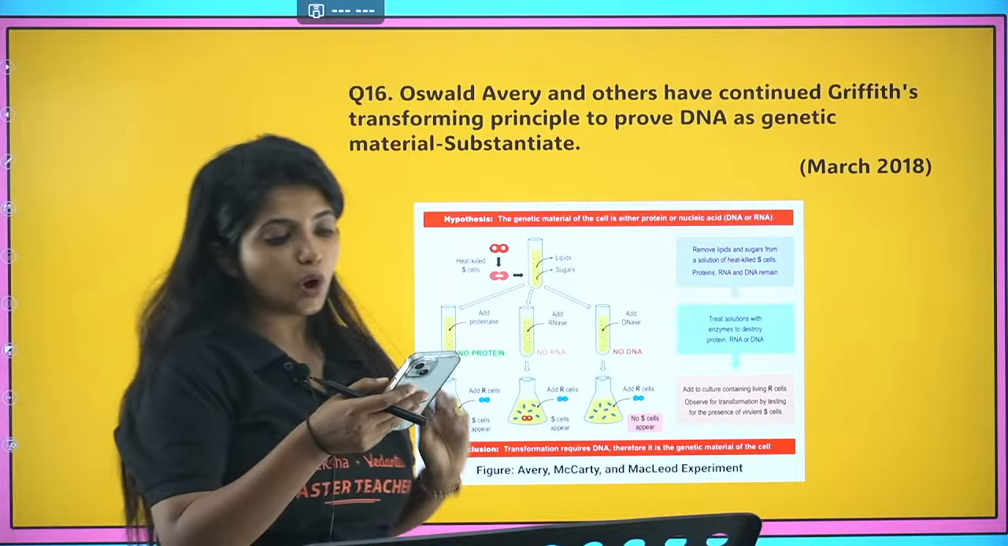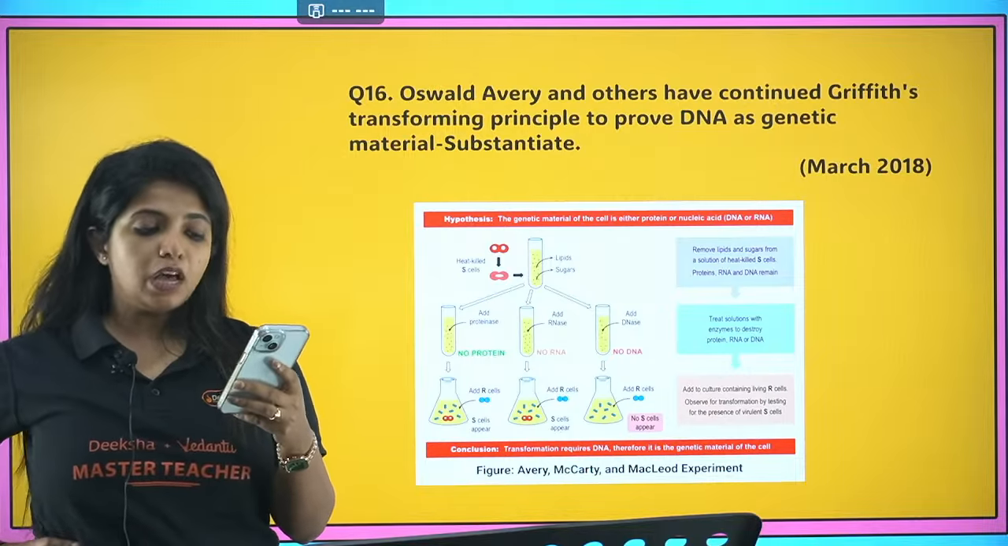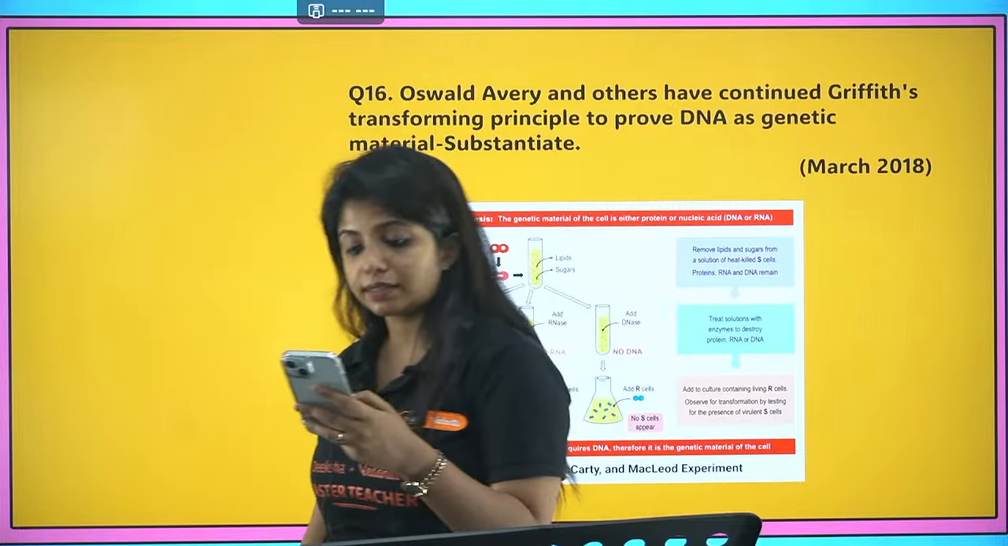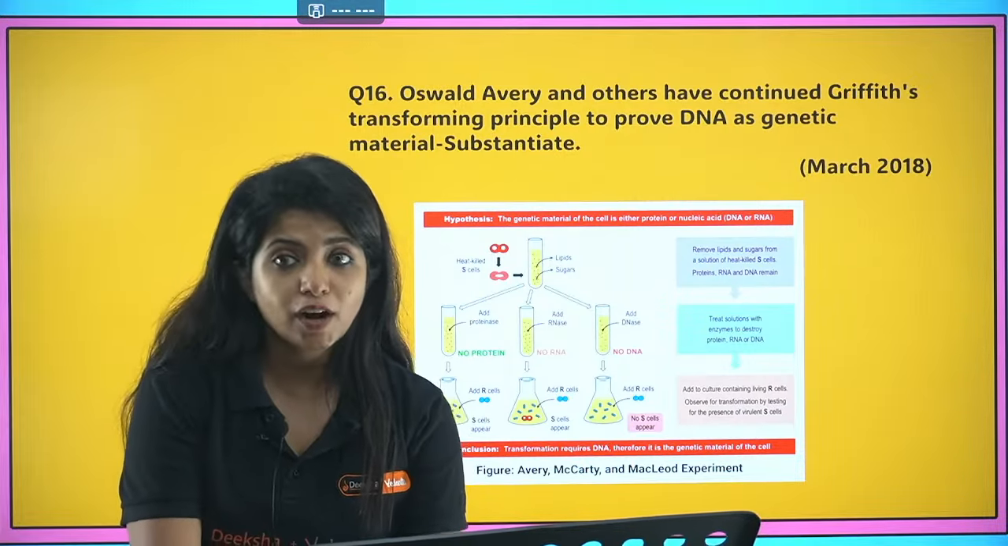Going ahead, we have Oswald, Avery and others who continued Griffith's transforming principle experiment. First of all, you have to go through Griffith's experiment as well. It should not be like you miss the Griffith experiment. That also can come. So definitely do not miss it.